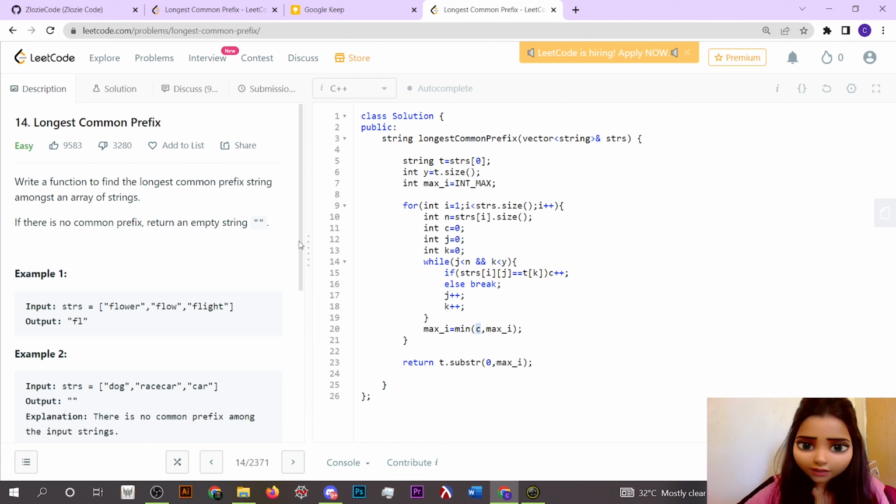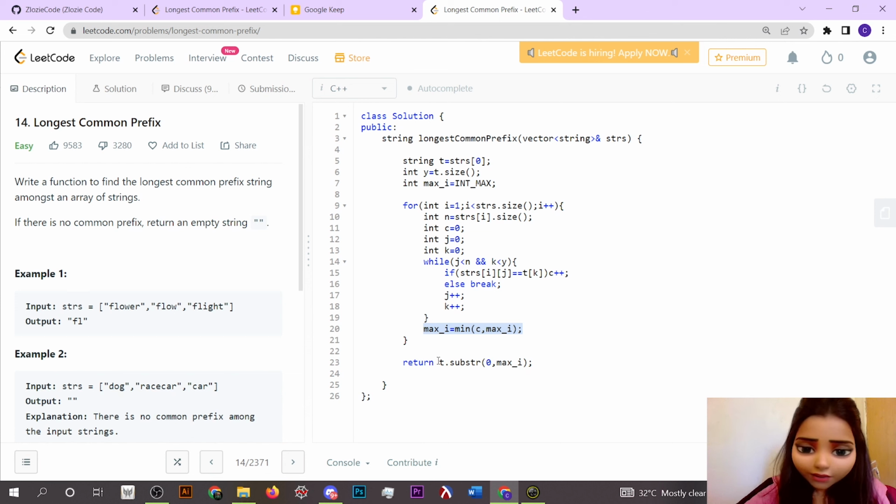Now in the second iteration, if we compare flower with flight, we can see that c goes till the point at index 1. Once j becomes 2, here it's O and here it's I, so it is not possible. That's why we break. Again our max i will store the minimum. So now the minimum is of 1 and 3, and that's why we got 1 as our answer.